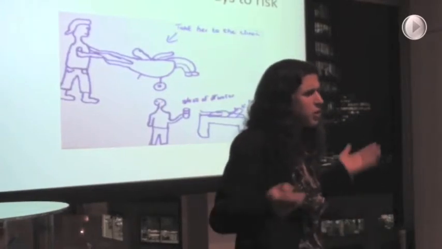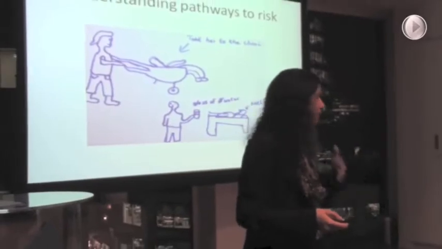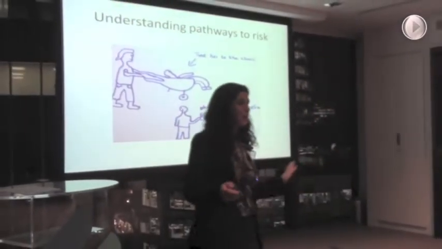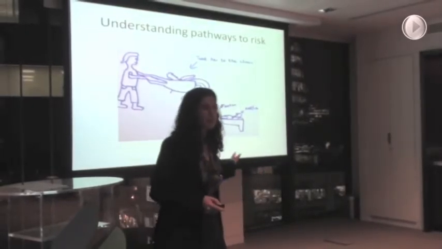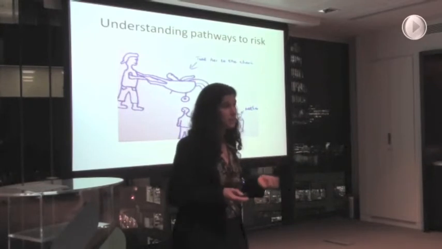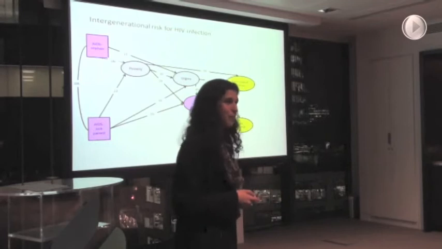What are the pathways, what are the causal factors in these outcomes that you're finding? And I was completely struck dumb. I couldn't say anything, I went bright red, I mumbled something incomprehensible. And then I went away and spent the next 6 months trying to work out, really, with my team, what is going on here. And these pathways of risk really tell us what we might be able to do.